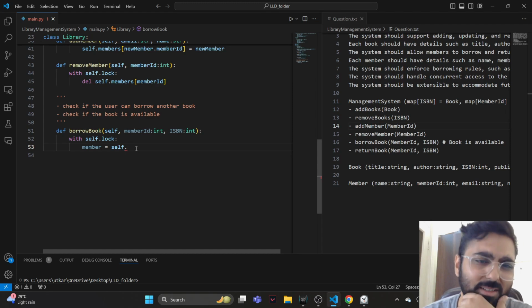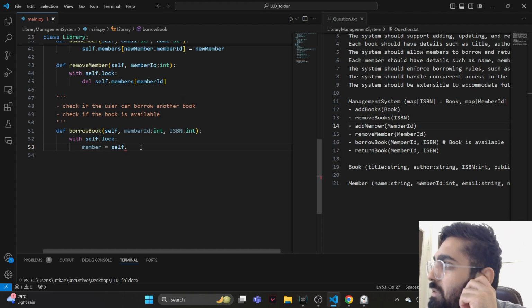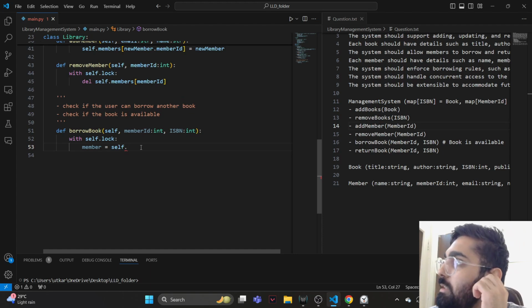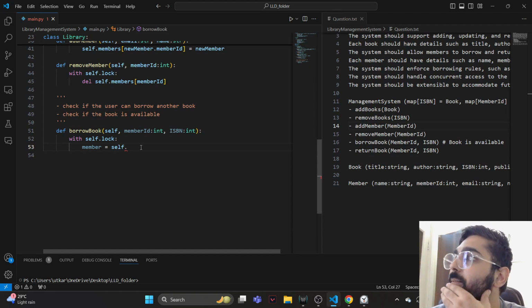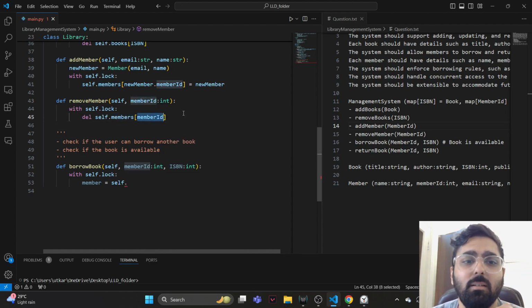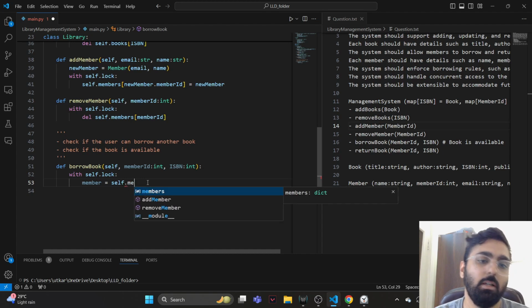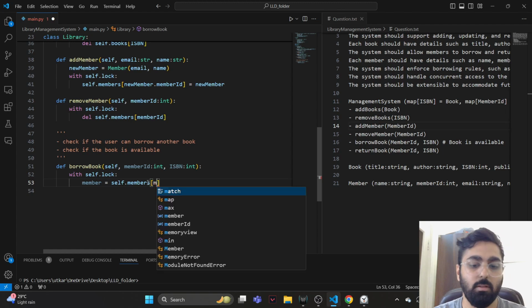Will this come in the critical section, that we're just getting the member instance? Will that really come in the critical section? If someone is deleting, and yeah, maybe it should, right? Because concurrently it's possible that this particular self.members is deleting one element and also reading another. I'm not sure whether that will cause a problem. I think we should keep it in the critical section. No harm in keeping it in the critical section. Self dot members, and we put in the member ID.